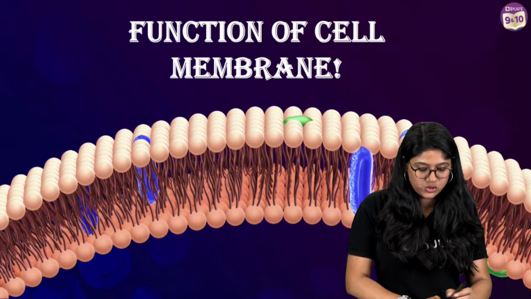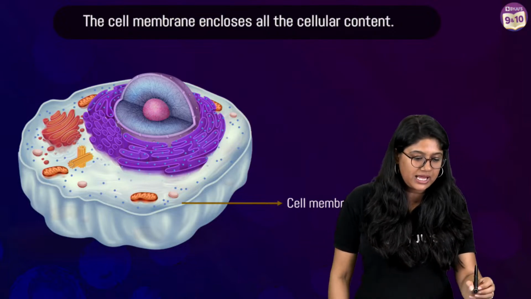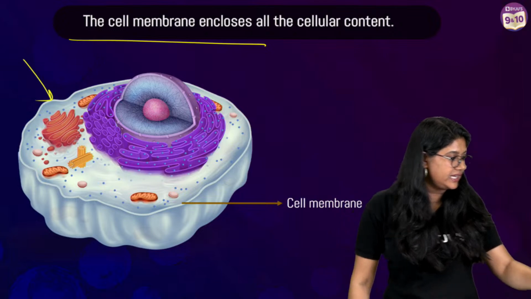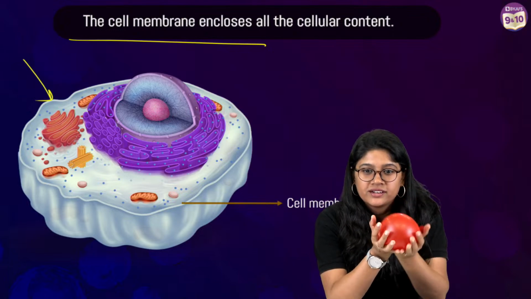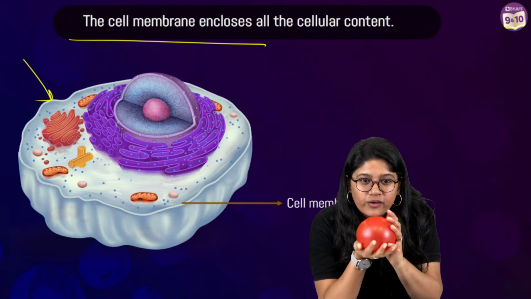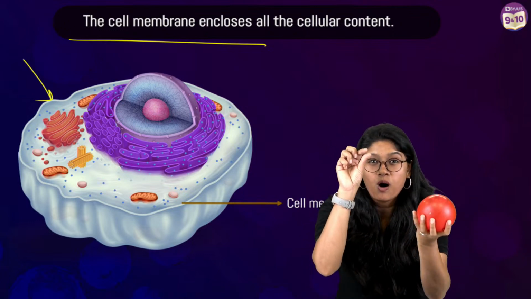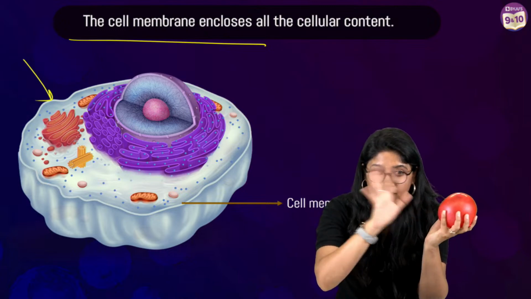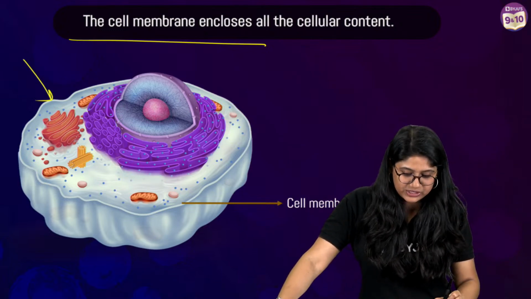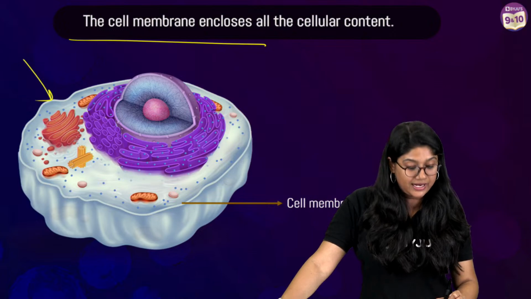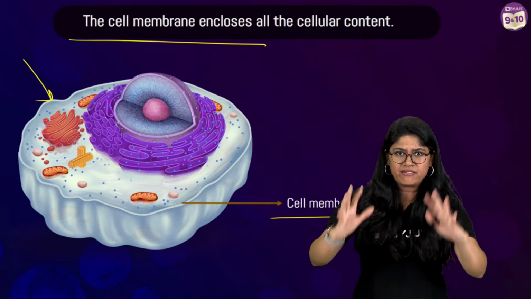Good. Now everyone, let's do an activity. Let's understand the function of it. So the small function, of course, we know that we have all the content inside the cell membrane. See everyone? So you see what we did. Okay, here's a balloon. And of course, we have added those balls that we usually add in the balloons for the decoration. Yes, bouncy balloon, absolutely. So, we know that the cell membrane acts as a boundary. It gives a boundary, right? And of course, it just makes sure that everything is intact.